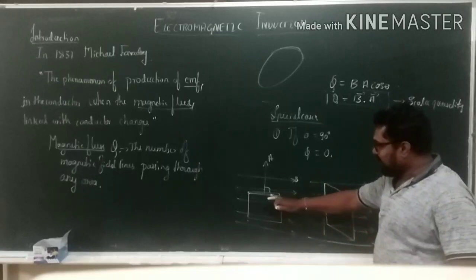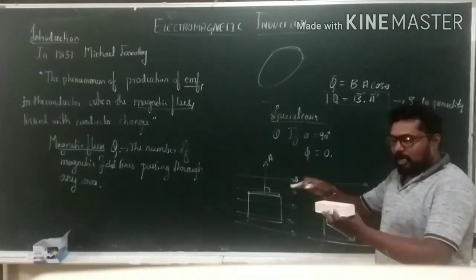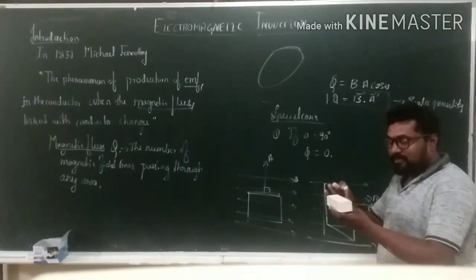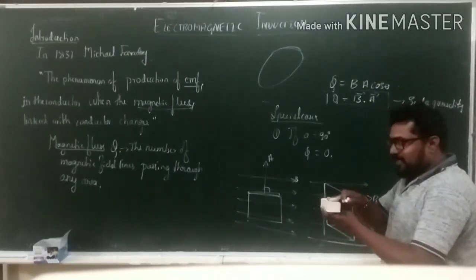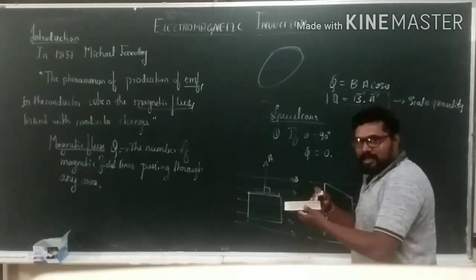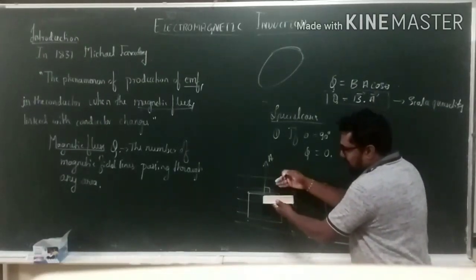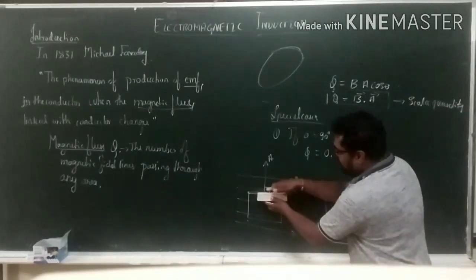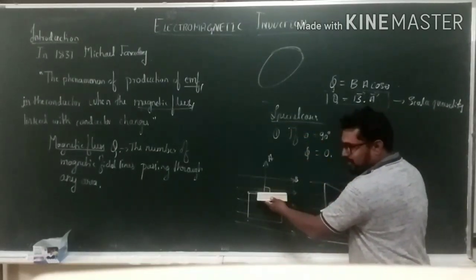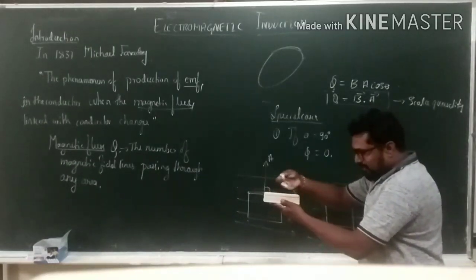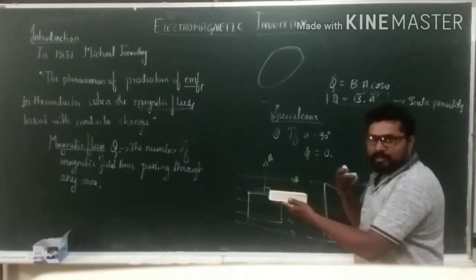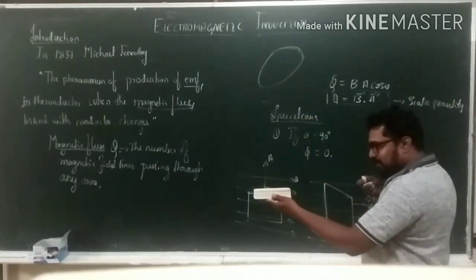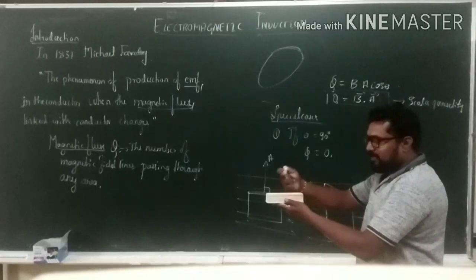The magnetic field lines are passing through the substance, but the area of the substance and the magnetic field lines are exactly perpendicular to each other. Area direction is on this side, the substance is on this side. No magnetic field line passes through this area. Only the area direction is on this side, the magnetic field lines are going this way, and both are perpendicular to each other.